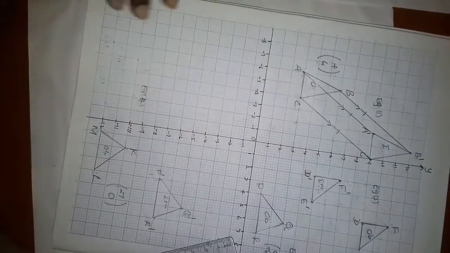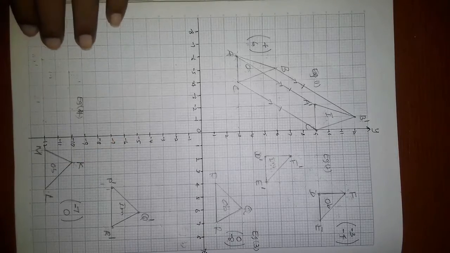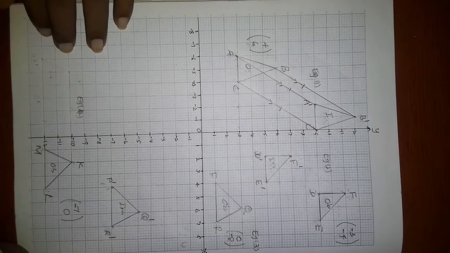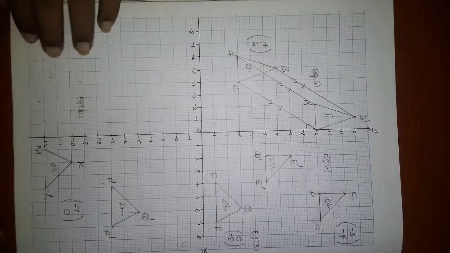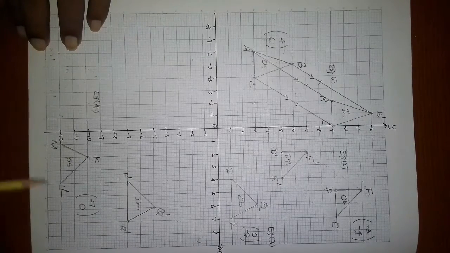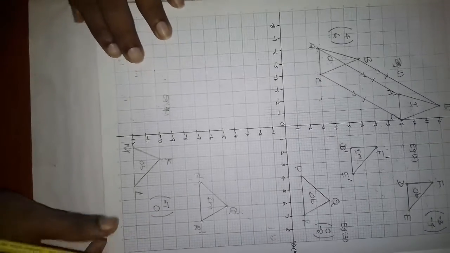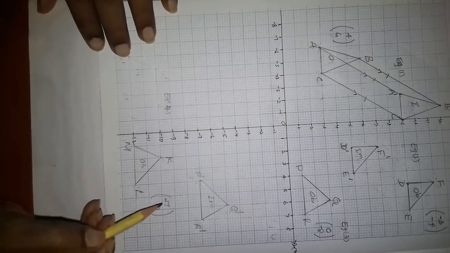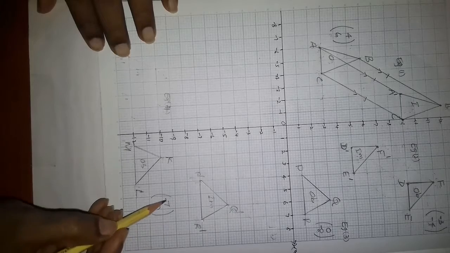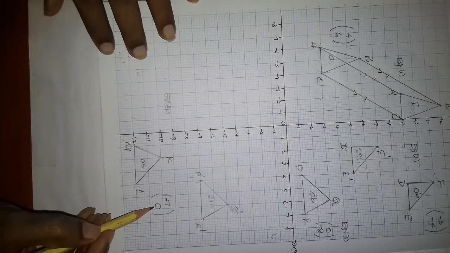Right? Now we will go to the next example. Example 4. You have the object triangle KLM. It should be translated by the vector (-7, 0). What does it represent? -7 is the top value, the rightward or leftward movement. Top value is negative, therefore it's leftward movement. Bottom value is 0, therefore there is no upward or downward movement.